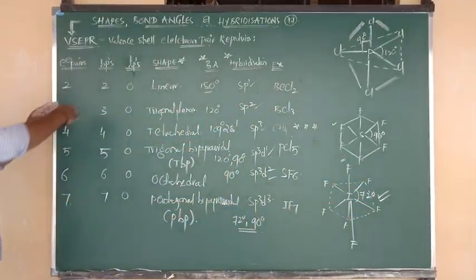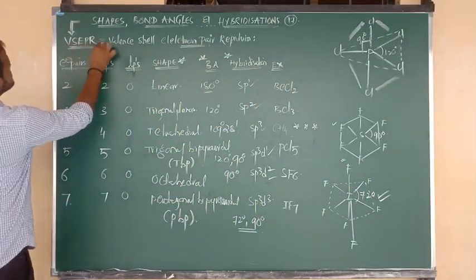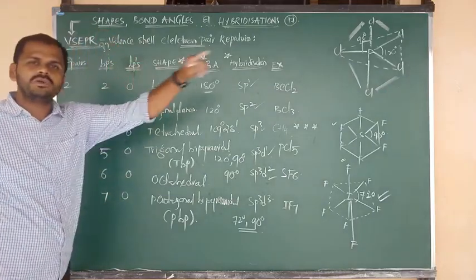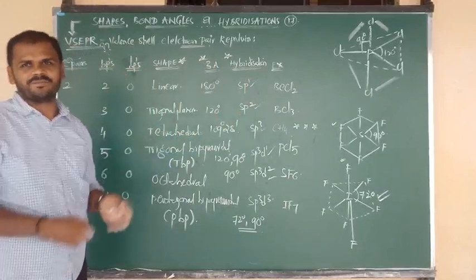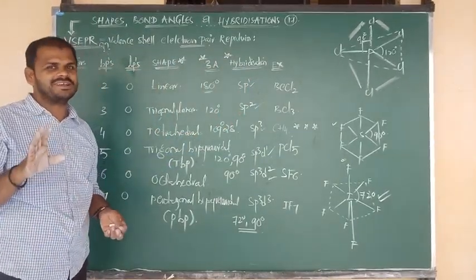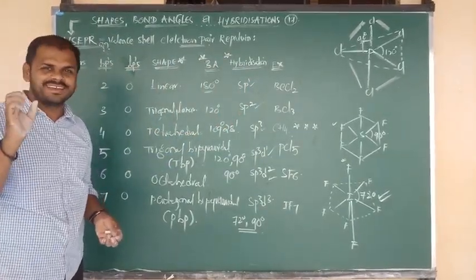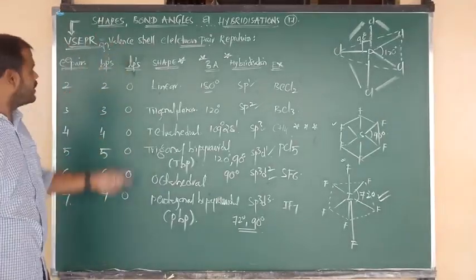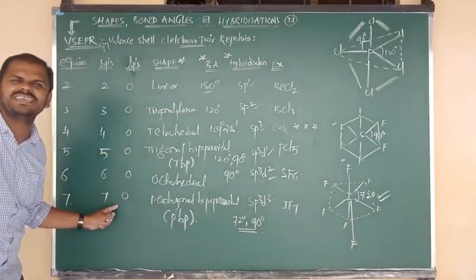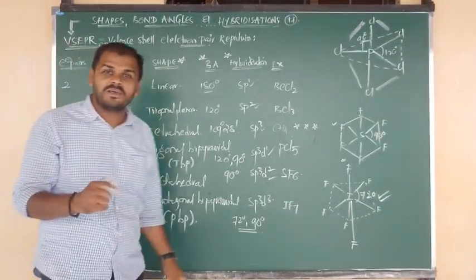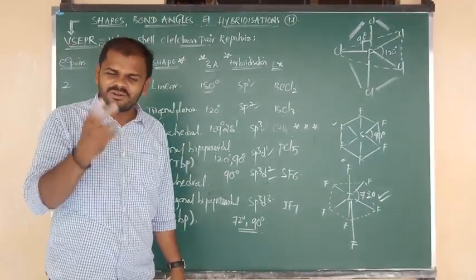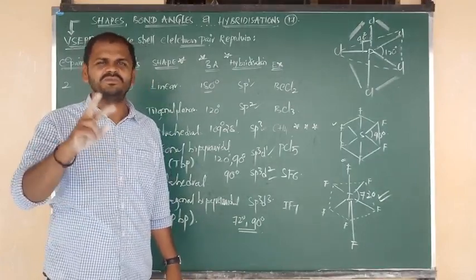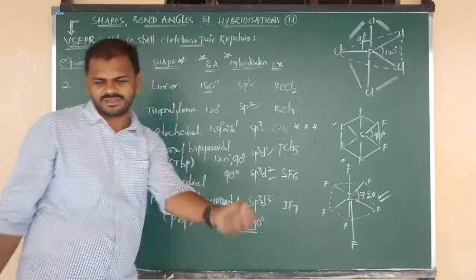So this is the information given on the basis of VSEPR theory and its rules and regulations. We will continue in our theory classes. Listen carefully, all of you, my dear students. What happened in all these examples? The number of lone pairs is 0. Yes or no? The number of lone pairs is 0. Now I want to tell you an example with lone pairs. Just 1-2 examples are enough.